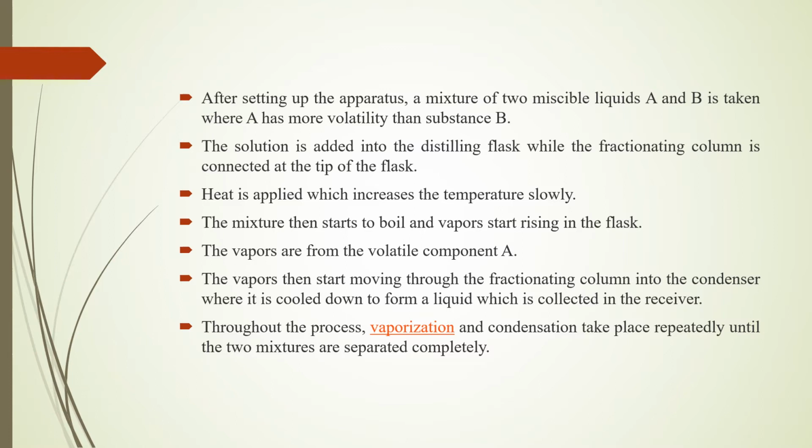The mixture then starts to boil and vapors start rising in the flask. The vapors are from the more volatile component A. The vapor then moves through the fractionating column into the condenser, where it is cooled down to liquid, which is collected in the receiver. Throughout the process, vaporization and condensation take place repeatedly until the two components are separated, right?